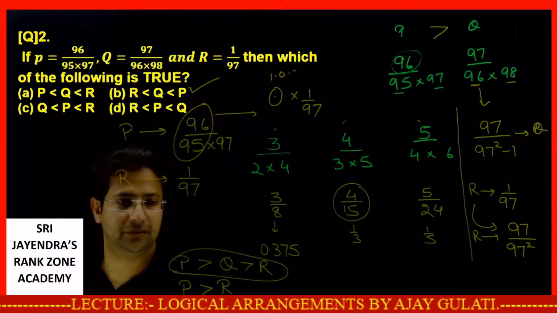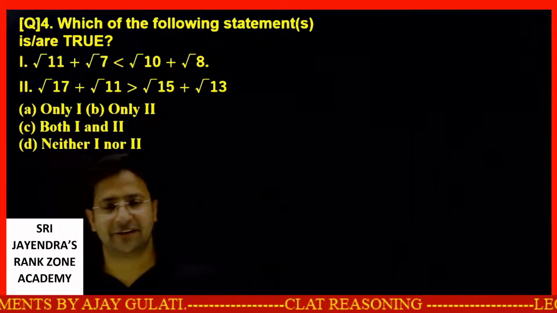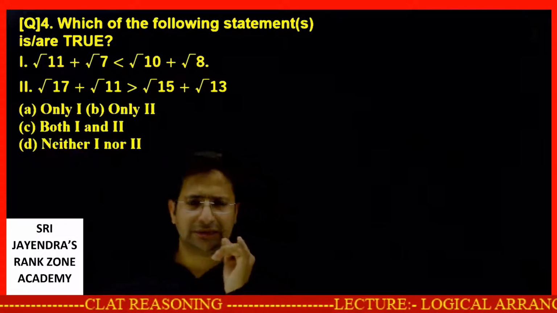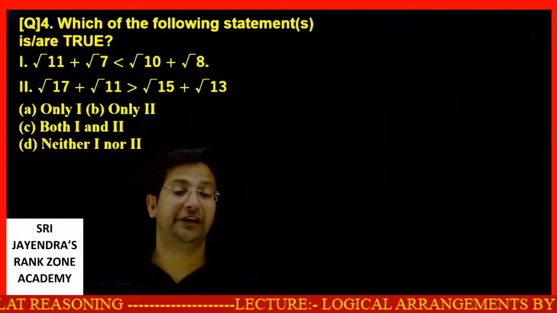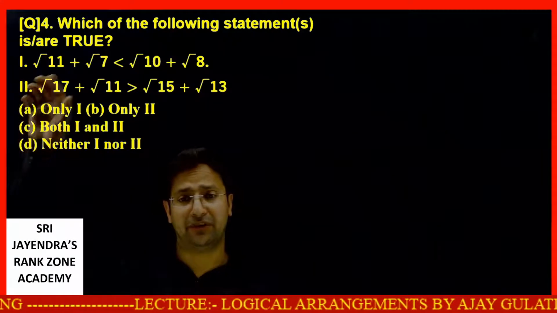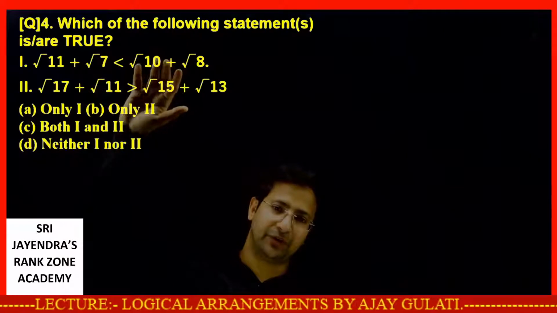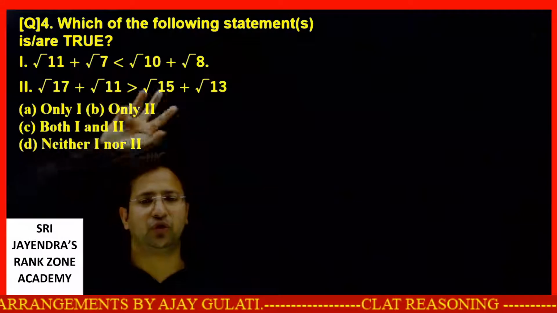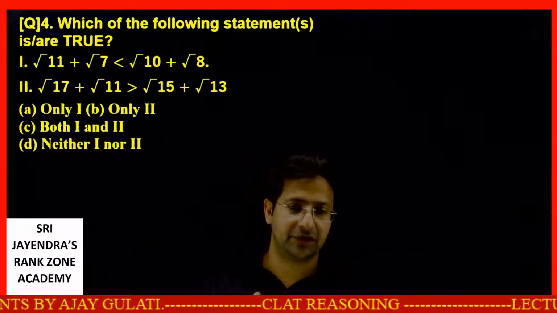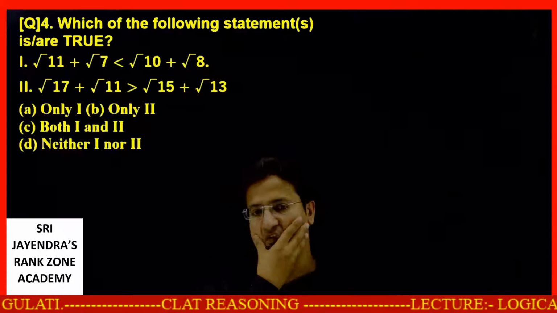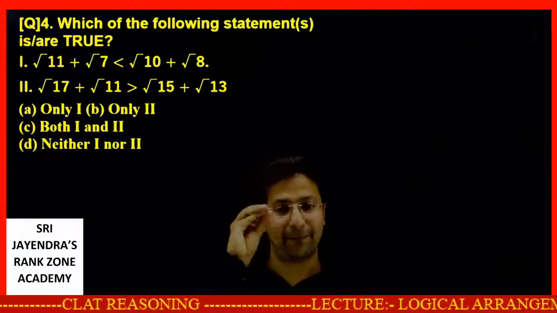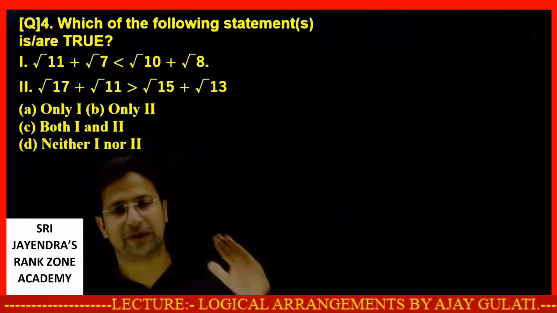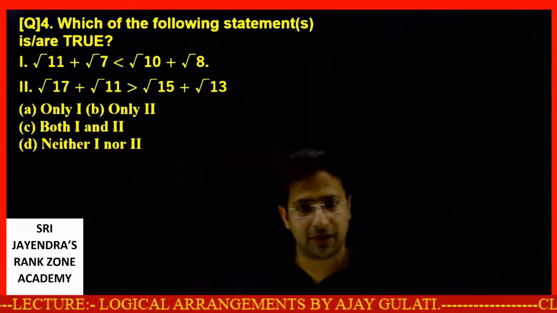Let me move to the next set. Now students, this is our next set. Which of the following statements is true? Students, this is a quite calculative question. In fact, a very calculative question. You need to find root 11, you need to find the precise value of root 7, then you need to find root 10, then the precise value of root 8, and it will take a lot of time. Adding these up, you will still get sums which might be very close together. So definitely this is going to waste a lot of your time. This question is like a pit actually. If you fall into this trap, you will waste a lot of time. Somebody else will take the lead, do better questions and move far ahead of you.